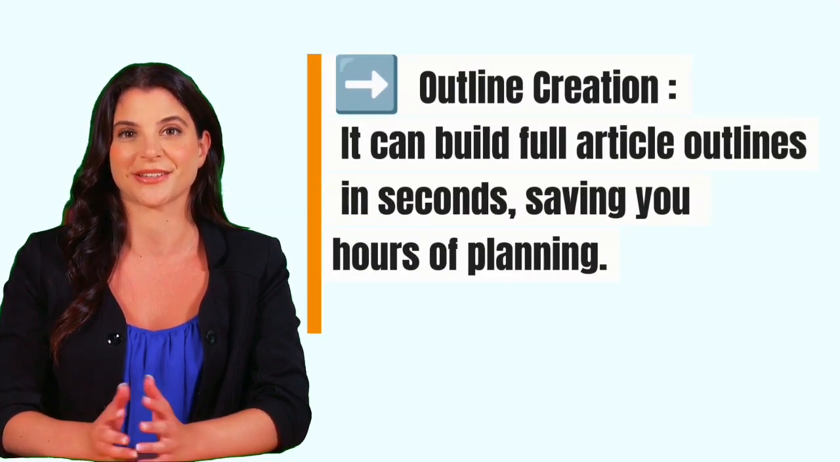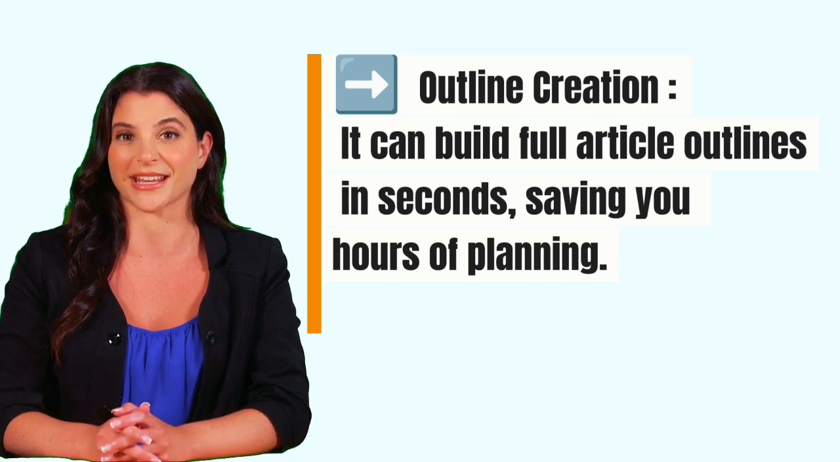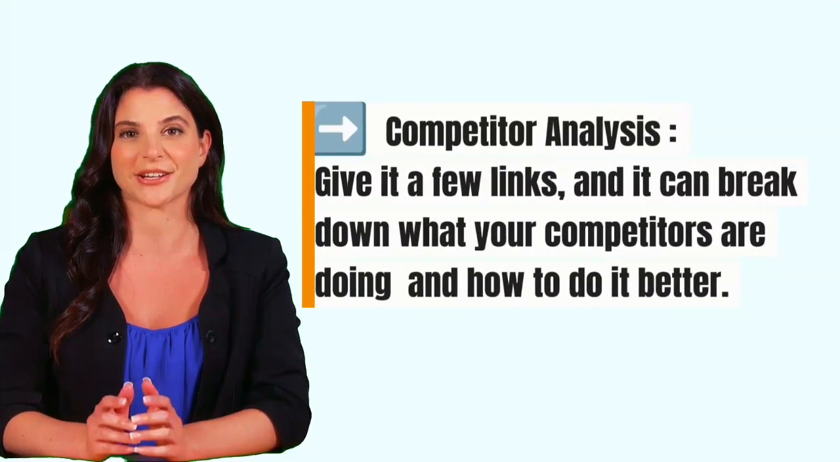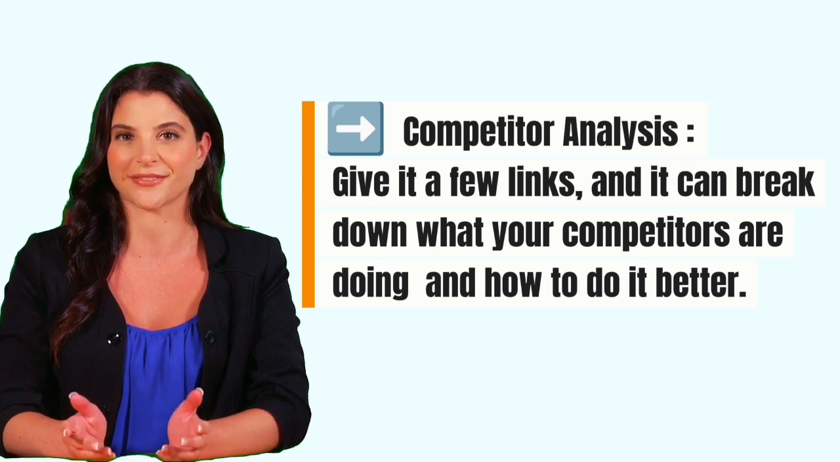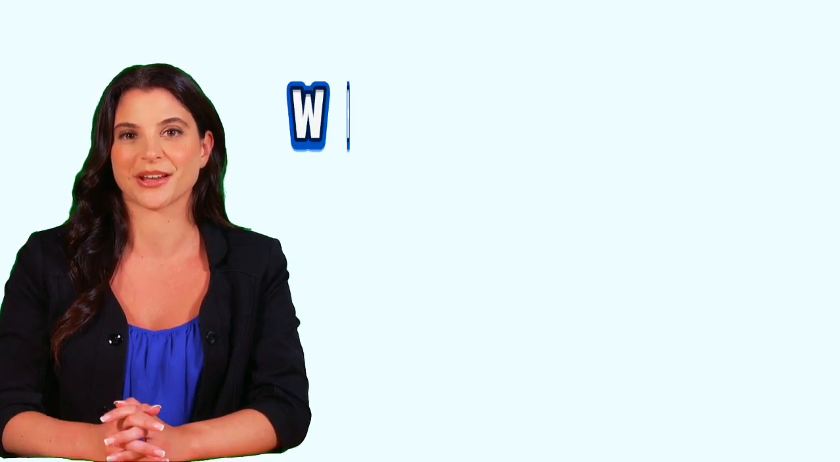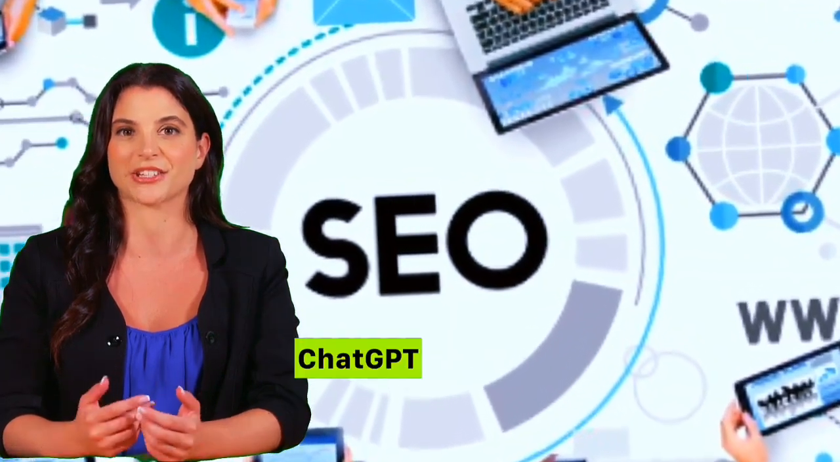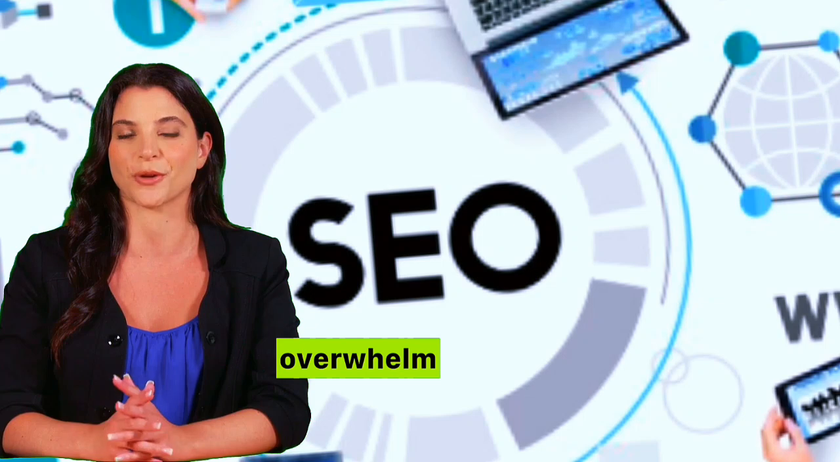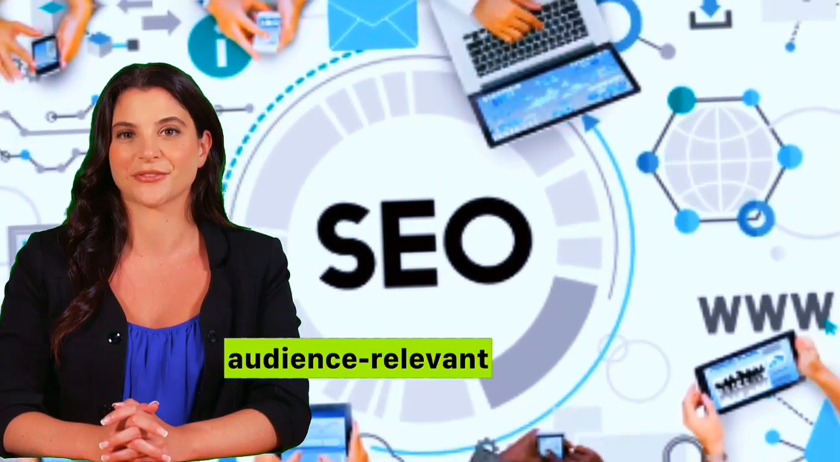Outline creation. It can build full article outlines in seconds, saving you hours of planning. Competitor analysis. Give it a few links, and it can break down what your competitors are doing and how to do it better. Why this works? It's like having a content strategist in your pocket. ChatGPT helps you cut through research overwhelm and get straight to actionable, SEO-focused, and audience-relevant ideas.